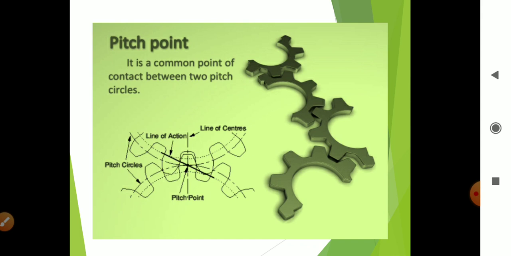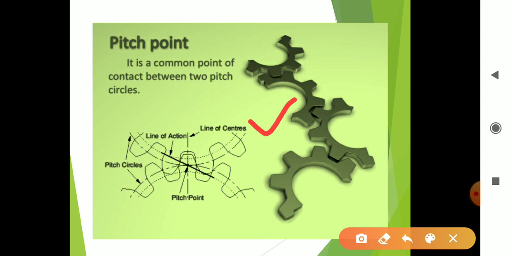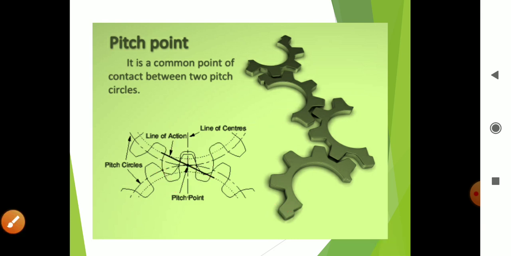Next point is the pitch point. It is a common point of contact between two pitch circles. See here, this is pitch circle 1 and this is pitch circle 2. From their contact with each other, they mesh with each other, and the common point there is nothing but the pitch point.